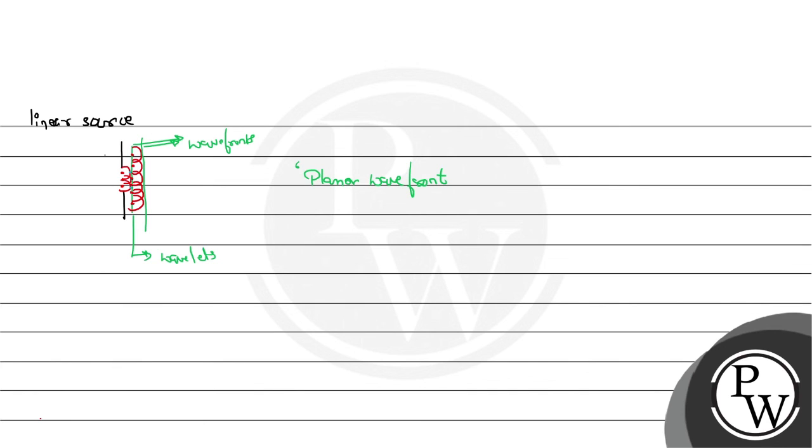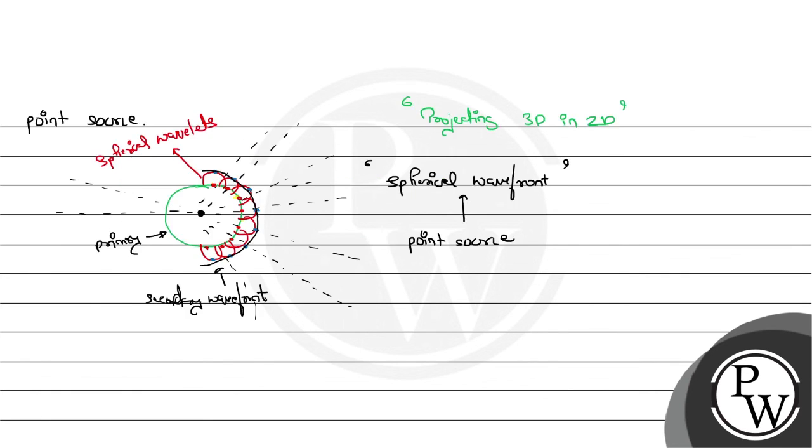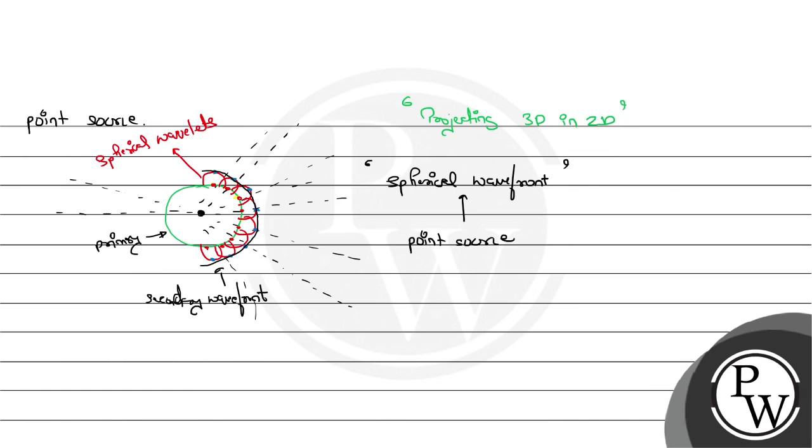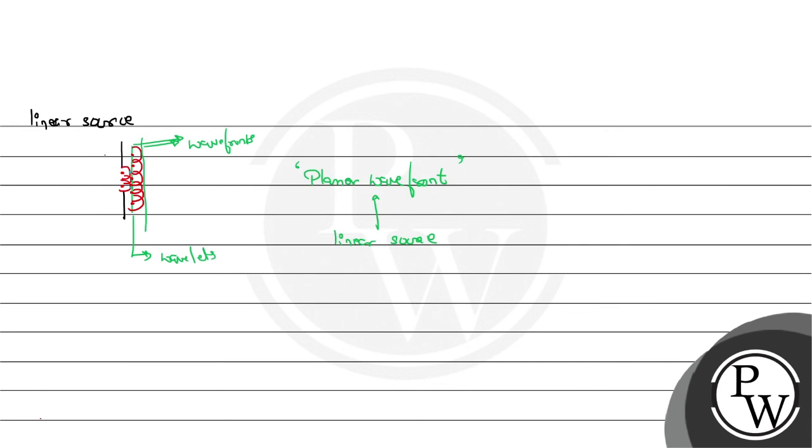All are similar except the shape. So for a linear source, wavefront will be planar. So I hope you understood what Huygens' postulate is and how using those postulates, we have built the wavefront for a point source and also for the linear source. I hope you understood this problem, how to tackle this. Thank you.